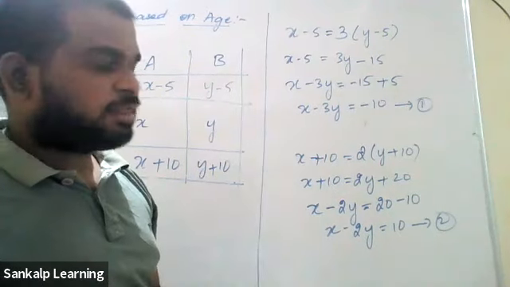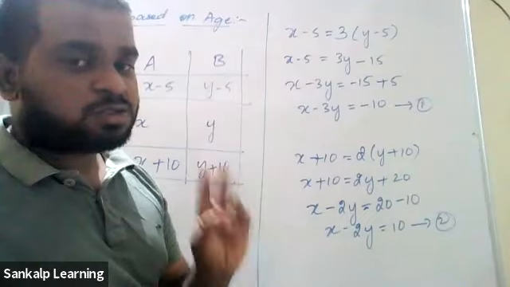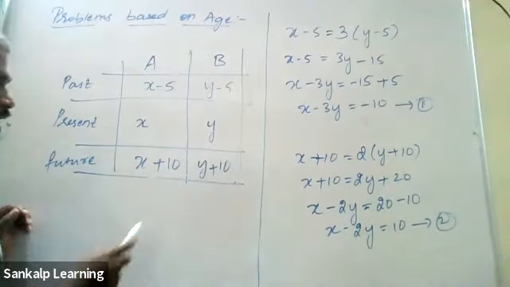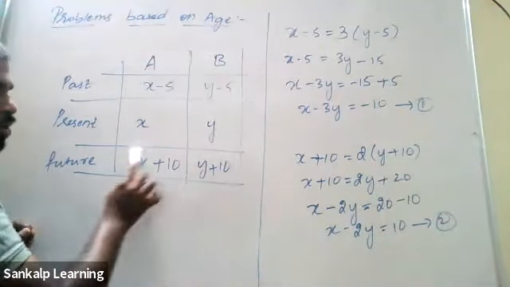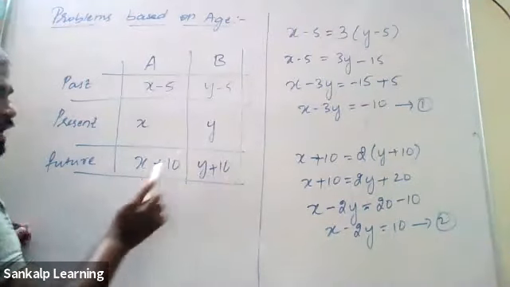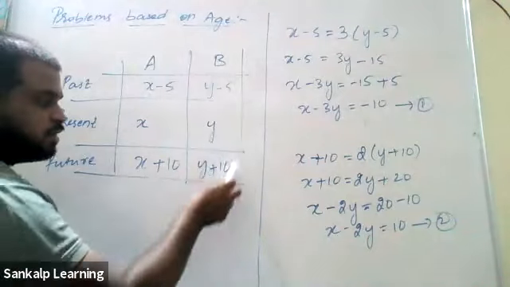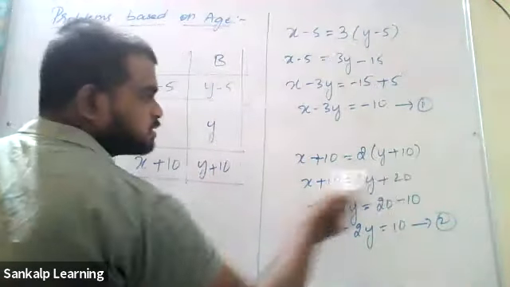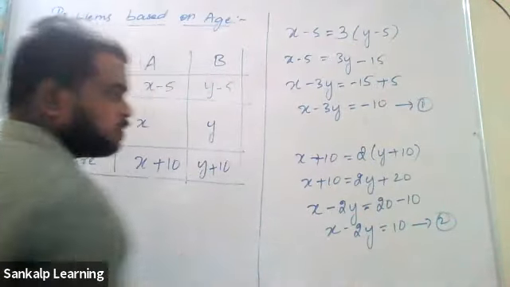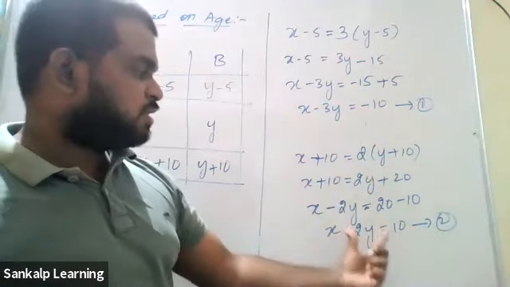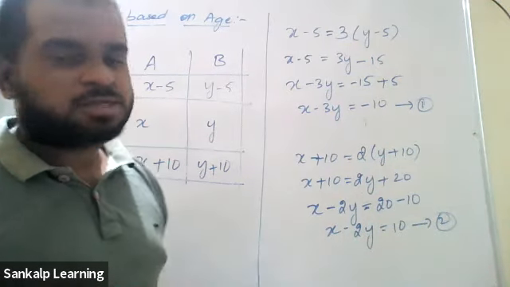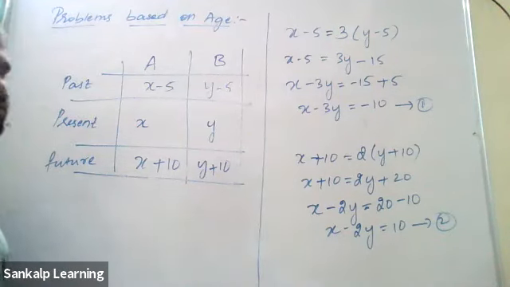Next, they have given another clue. What is the hint they've given? A's age was twice B's age 10 years later. 10 years later, the future only. I'm going to talk only about this. A's age, that is x plus 10, was twice, 2 times B. 2 times y plus 10. Simplify this, you will get another equation. This is your first equation, this is your second equation. Solve by elimination method, you will get the values of x and y.